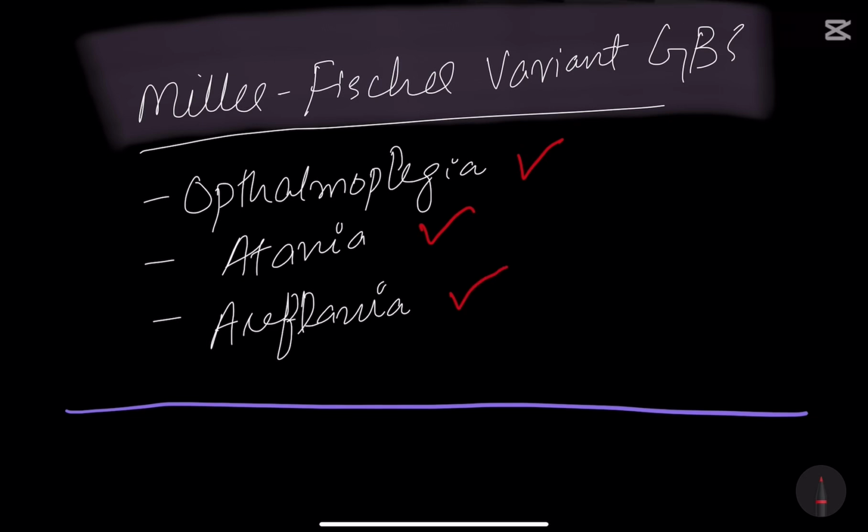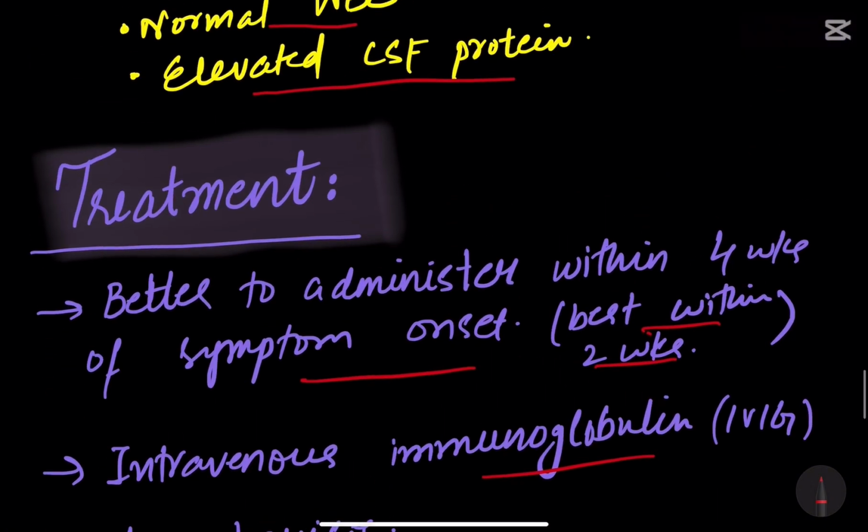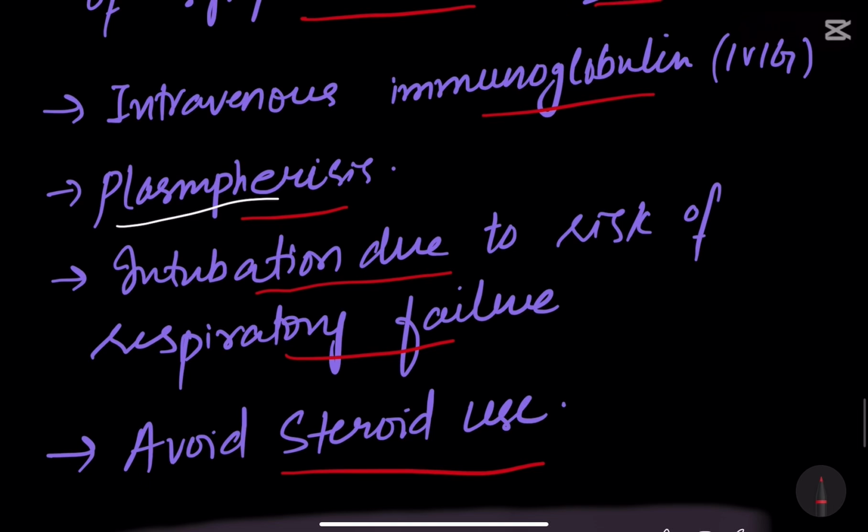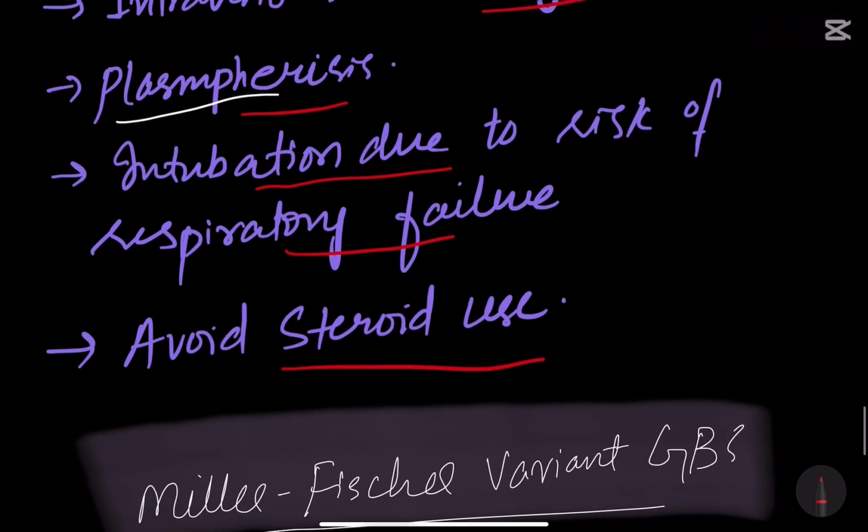If these three features are present, then it is the milder Fisher variant of GBS. So these are the treatment options that we have discussed. It is better to administer the treatment in the first 4 weeks of diagnosis. Intravenous immunoglobulins are given, plasmapheresis is done, intubation is done due to the risk of respiratory failure, and steroids are avoided.